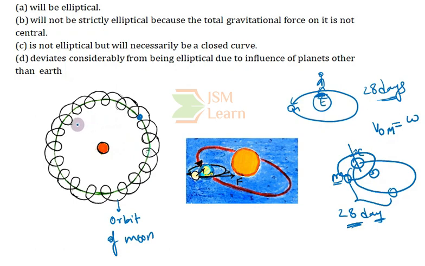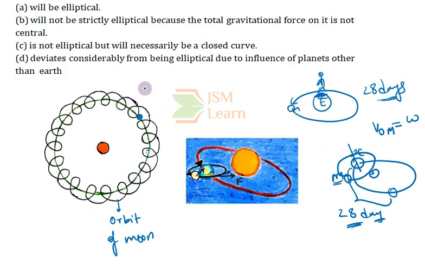Since the orbit of the Earth is elliptical, the orbit of the Moon will also be directed in an elliptical way. So for your ease, I have drawn it in this way.